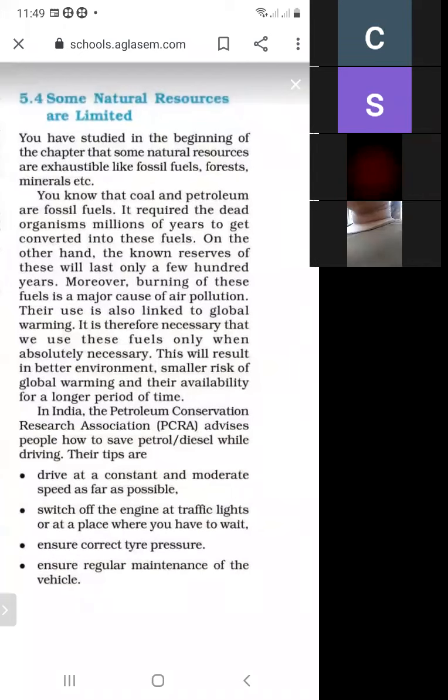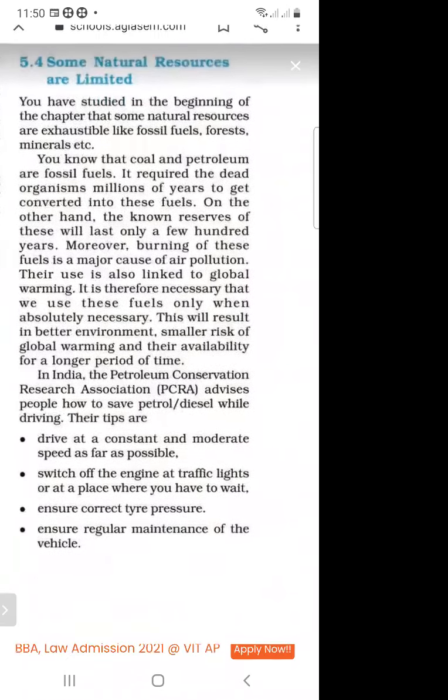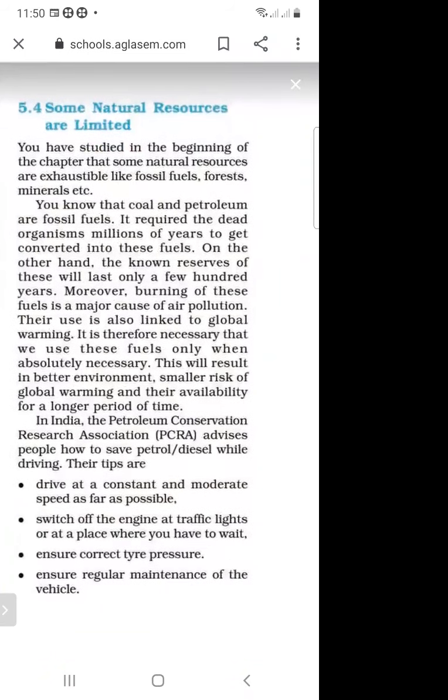First is drive at a constant and moderate speed as far as possible. So drive the vehicle at moderate speed, at constant speed as far as possible.